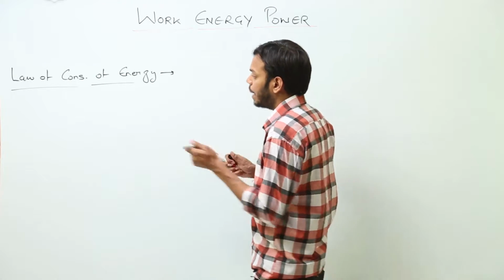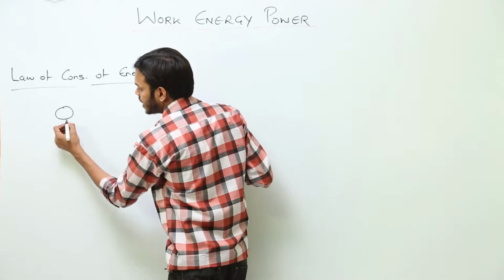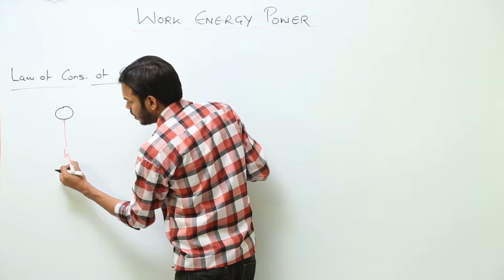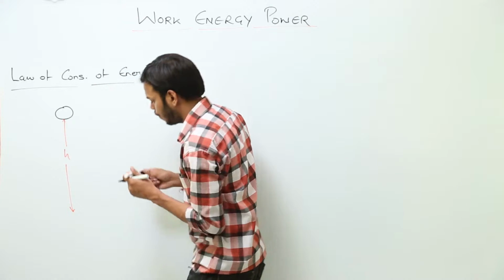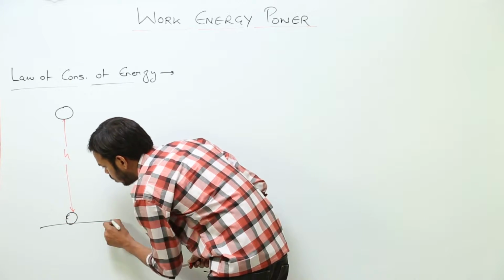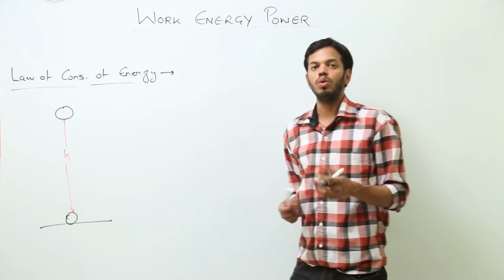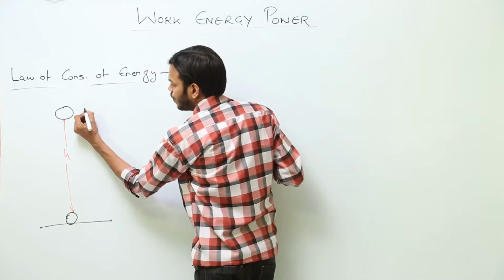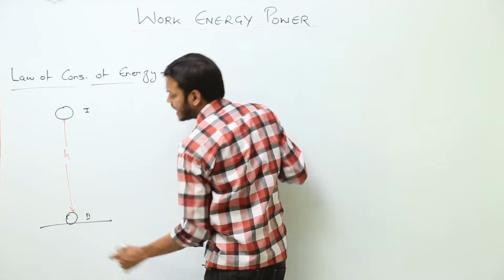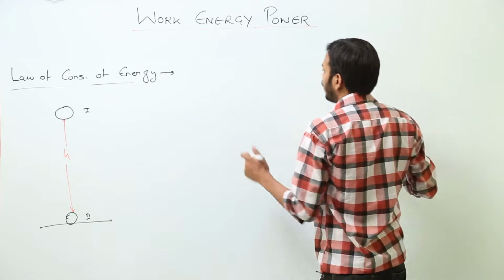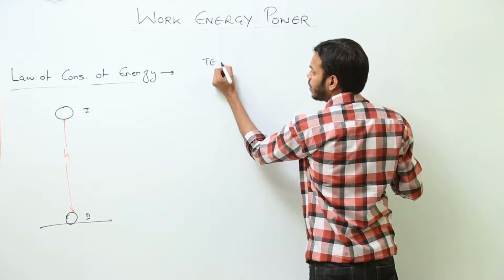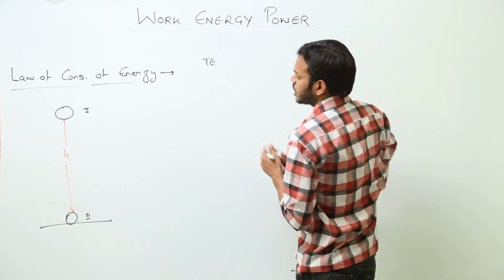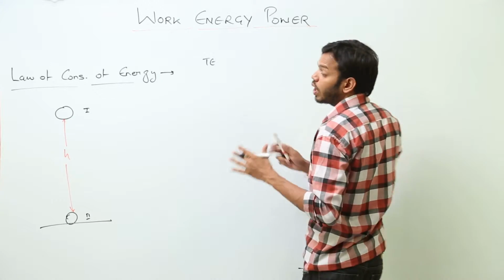For that, I am considering a ball which is at a height h from the ground and it is allowed to fall freely. We are going to find the value of its total energy at position 1 and at position 2, and see if they are equal or not. First of all, total energy at position 1. I should write it in a better way because I want to be very expressive in terms of what I am writing.